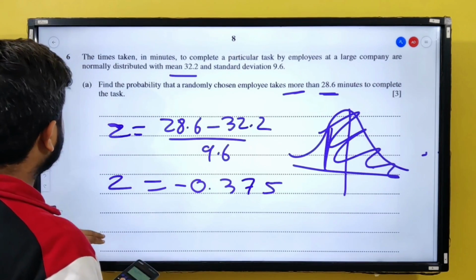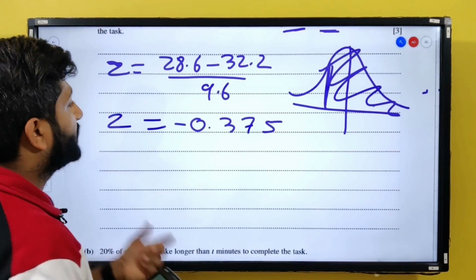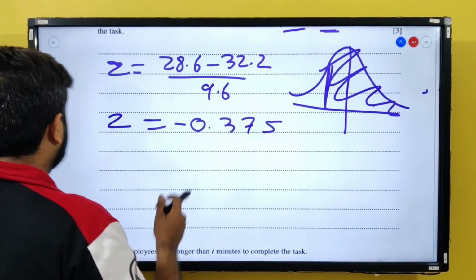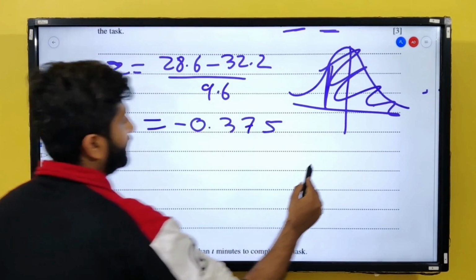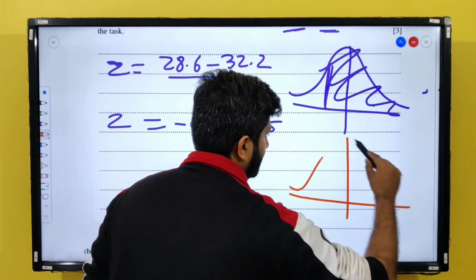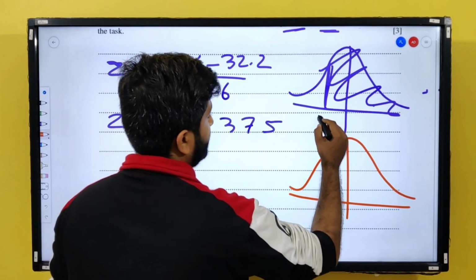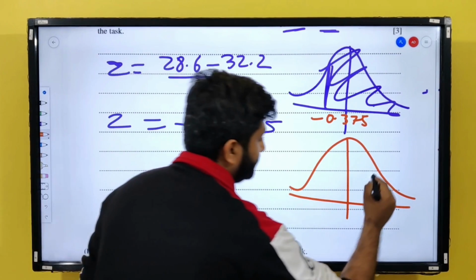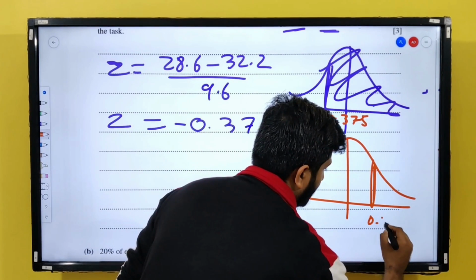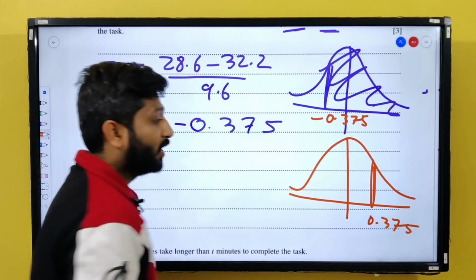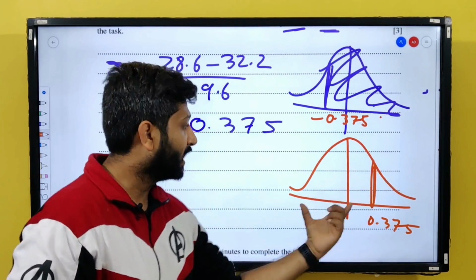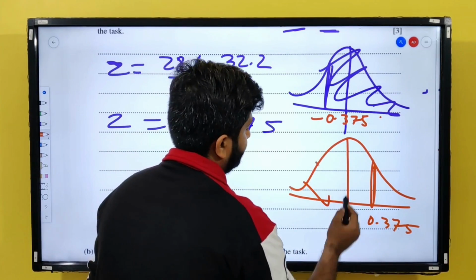Now, as you know, it is not possible for us to find the probability for a negative value. As this graph is symmetric, if this is my minus 0.375, the reflection of this value is going to be 0.375. Now which region will I find? Initially I was supposed to find this region, but now I will find this region.